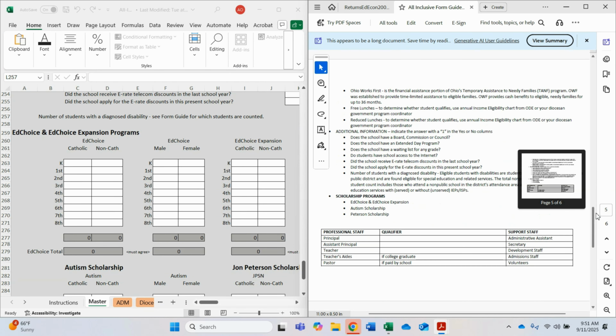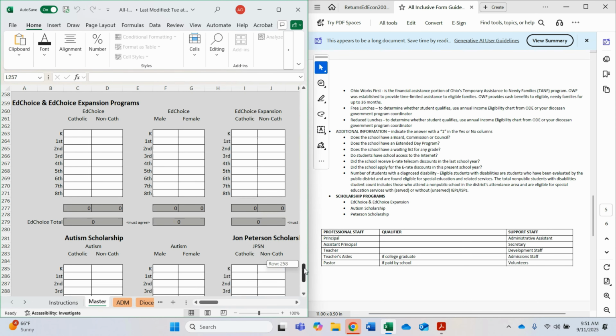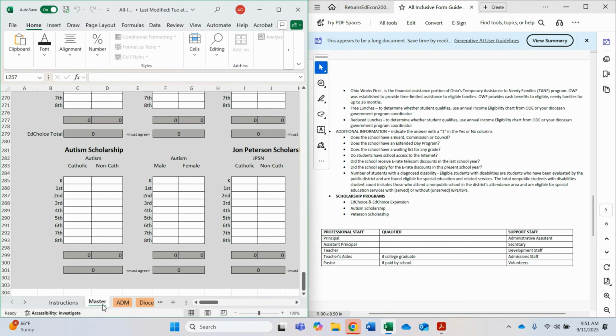The last part of the form is capturing the scholarship programs. You will be entering number of students for EdChoice Expansion, Autism, and John Peterson Scholarship. Remember, you are only completing the master tab and you are only entering data into the white cells.